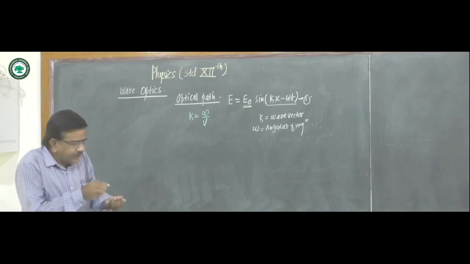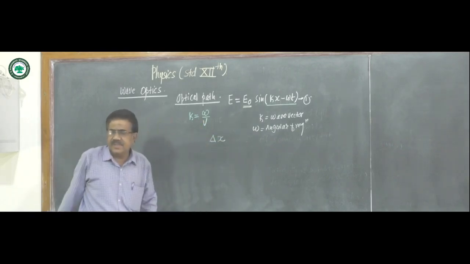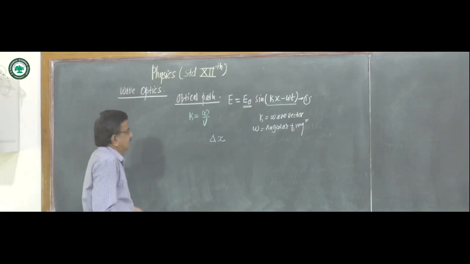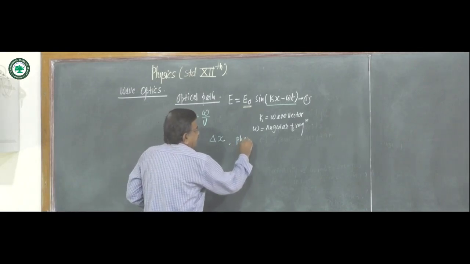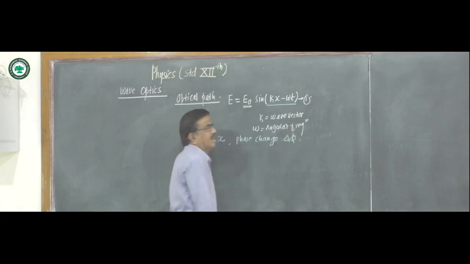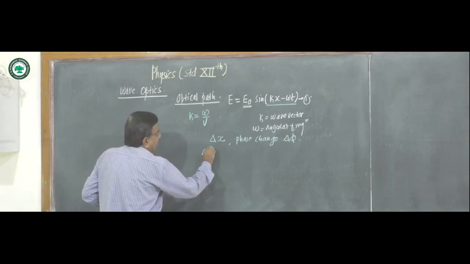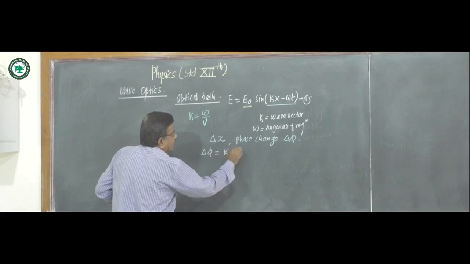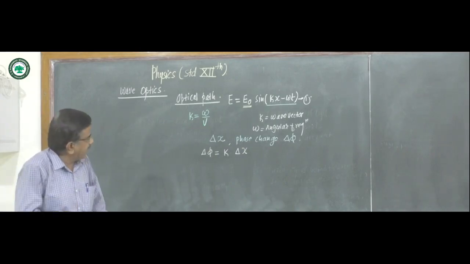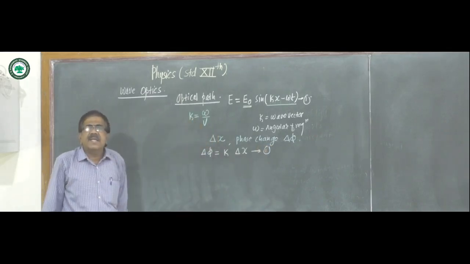If light wave travels a distance delta x, its phase change delta phi is given by delta phi is equal to k into delta x. But we know k is equal to omega upon v.